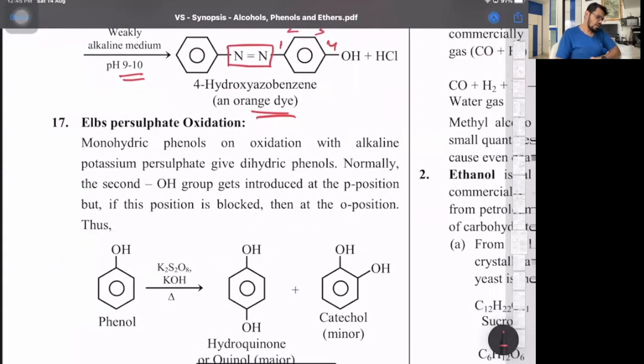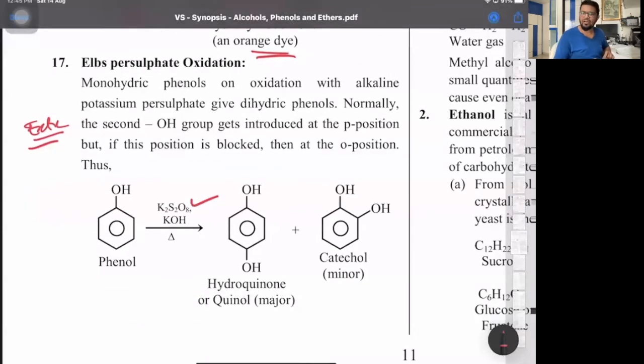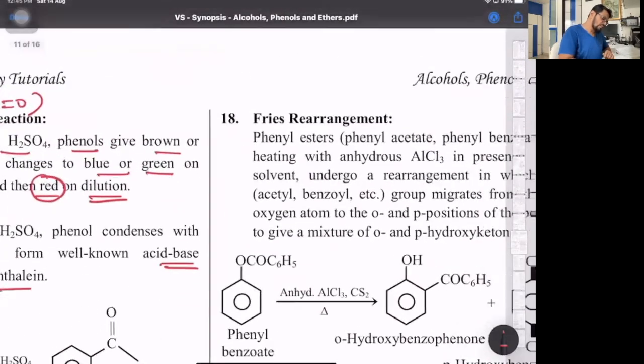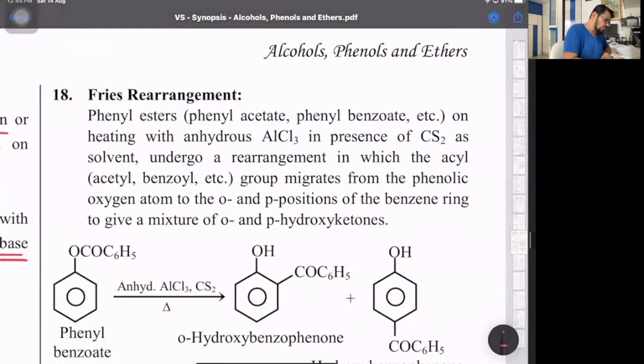Then else persulfate oxidation. This is an extra reaction. You don't need to know this. It says monohydric phenol when reacted with potassium persulfate gives quinol and catechol, like ortho and para positions. That we don't have, so don't do this. Then this is an important reaction. It's an extra, but you need to know it. So mark it important.